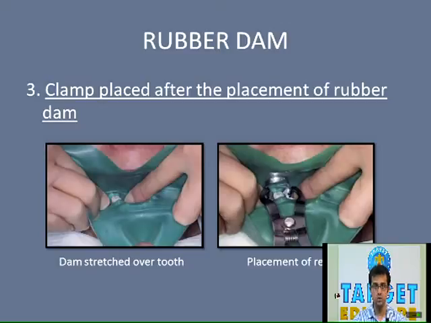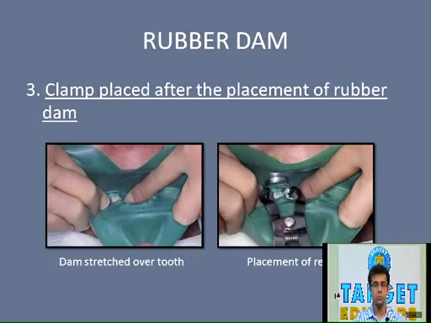Since we are talking about the aspiration of the rubber dam clamp, one more thing we need to know to avoid this accident: a dental floss about 12 inches, that is 30 centimeters, is tied to the rubber dam clamp. So even if it gets aspirated, the clamp can be pulled out. That is the reason why the floss is tied to the rubber dam clamp.